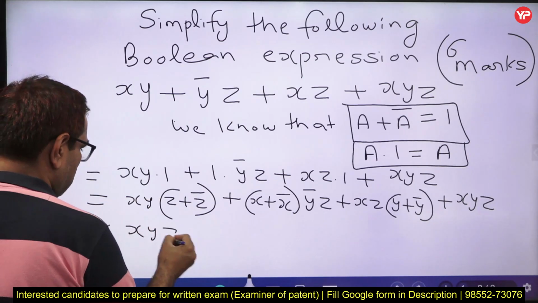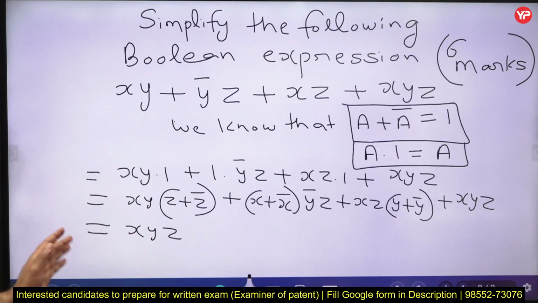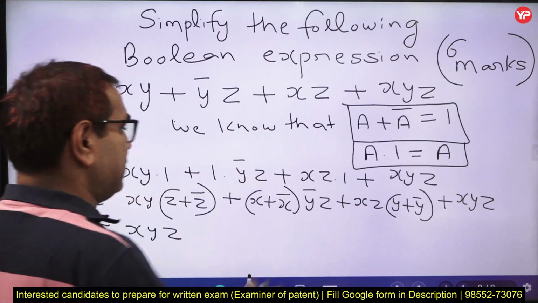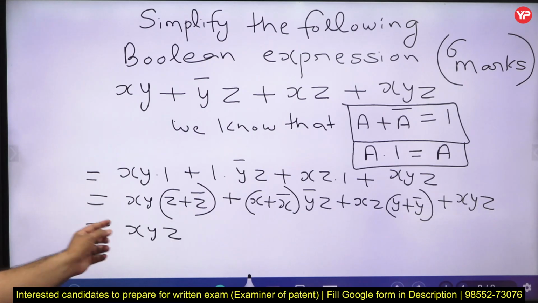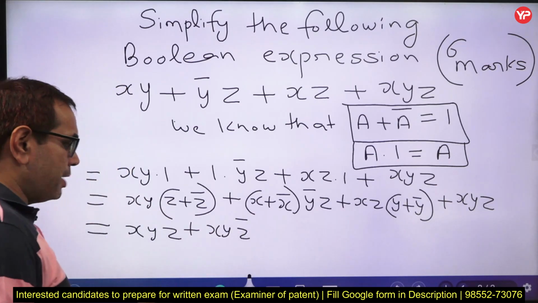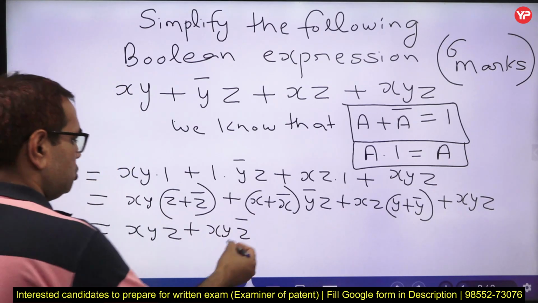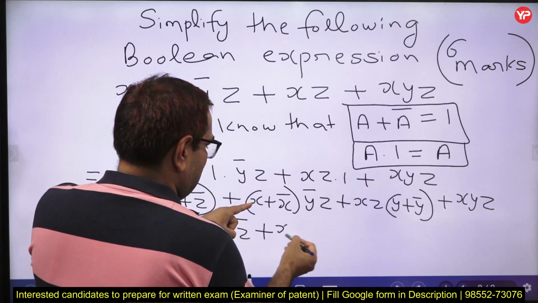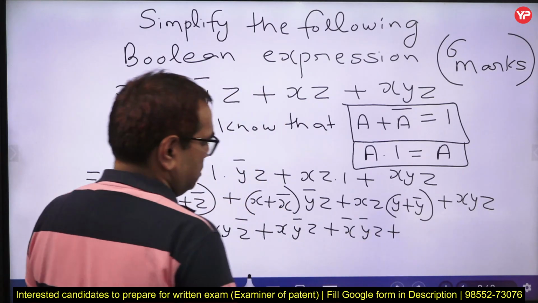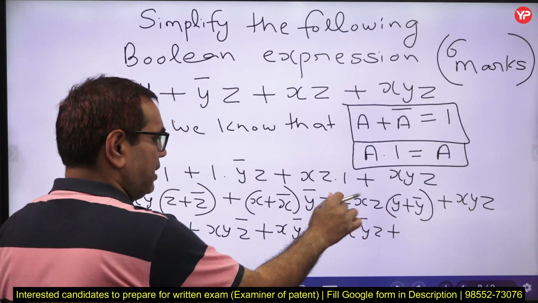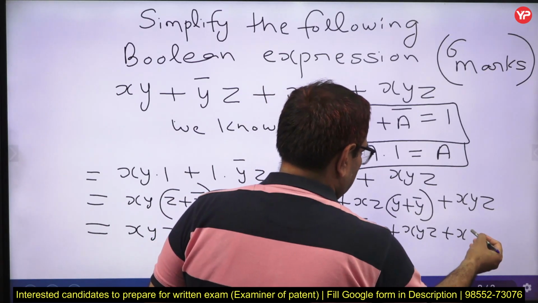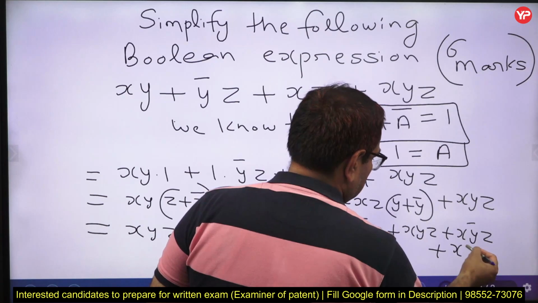So now this is equal to xyz. Now you do one thing, you decide an order of your own choice. So I am deciding an order xyz. So in all the minterms I will follow that order. Okay. So xyz, then we have plus xyz bar. Since Boolean product is commutative, so there is no issue. Okay. So here plus this x into y bar z, or plus x bar y bar z, or plus now xyz, because xzy or xyz will be same due to the commutative property. So we can write xyz, or plus xy bar z, or plus xyz. Okay.